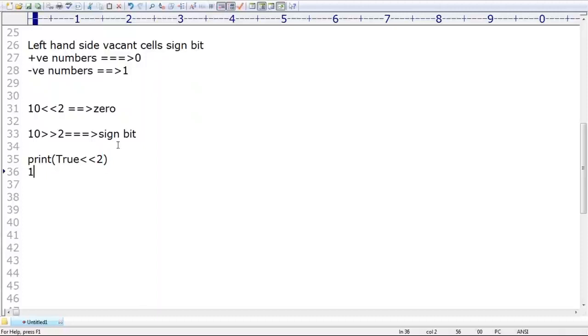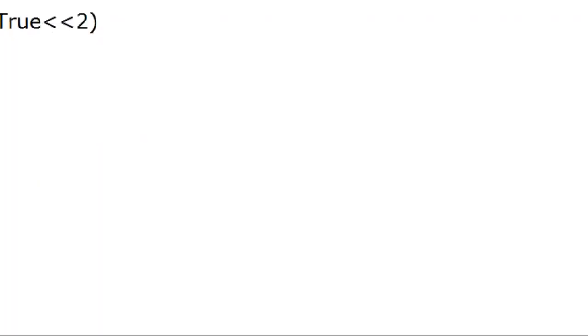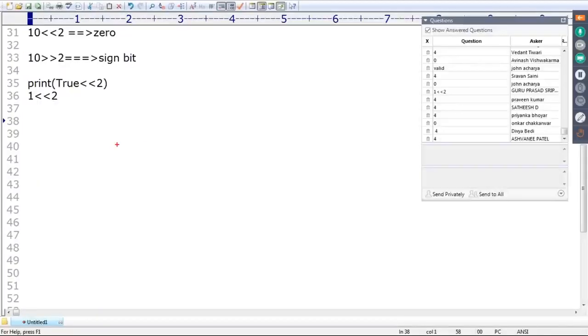Its value will become 1 left shift 2. Now how to represent 1, sir? 0 0 0 0 0 and so on, 1. Assume I want to shift 2 cells to the left hand side. Then automatically these 2 things will be gone.